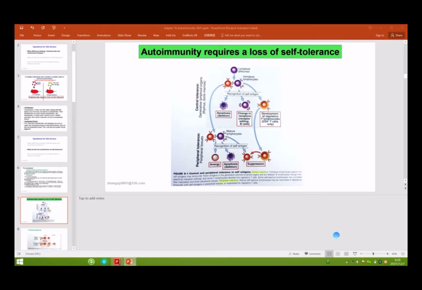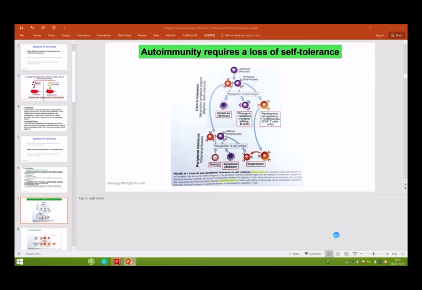And in the periphery, we can see here, if the T cell or B cell matures in the thymus or bone marrow, they will leave the central tissue and go into peripheral tissue. In the peripheral tissue, this self-reactive T cell can recognize self-antigen, right? But they can undergo anergy, they can undergo apoptosis, and the regulatory T cell can inhibit the self-reactive T cell.